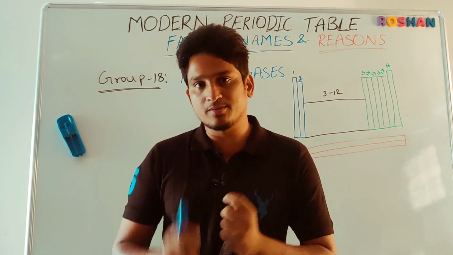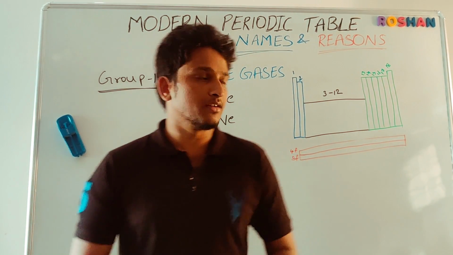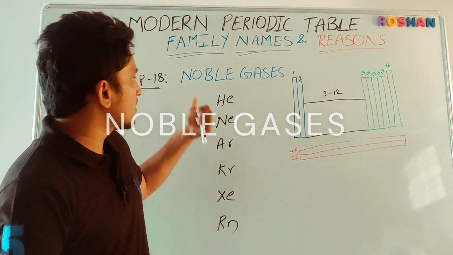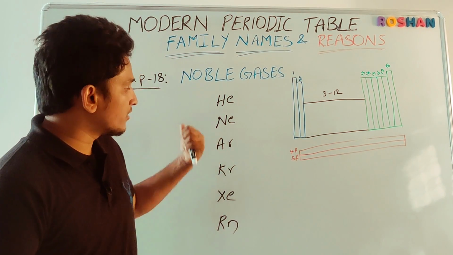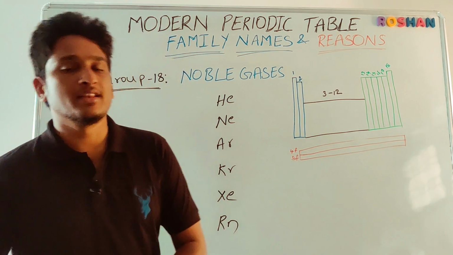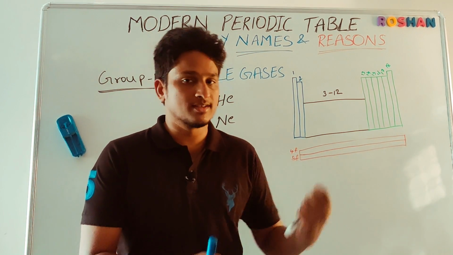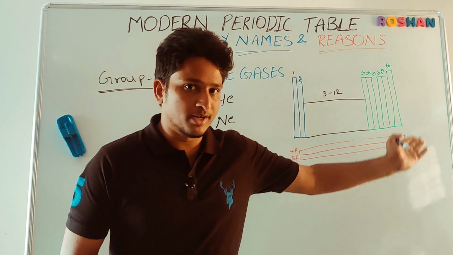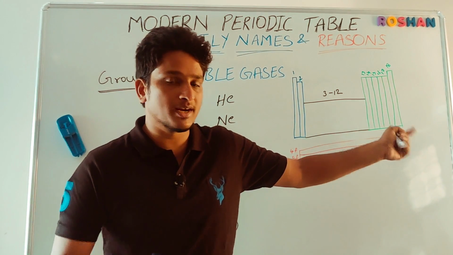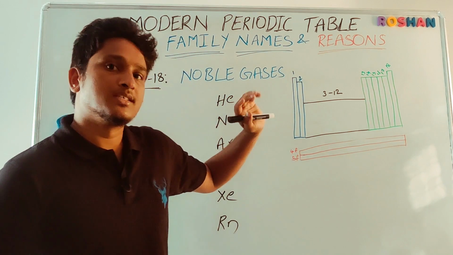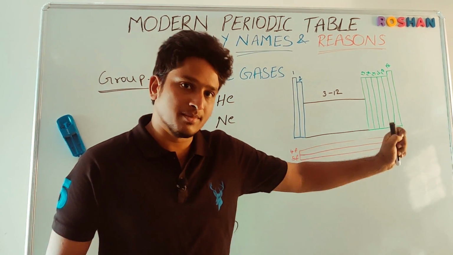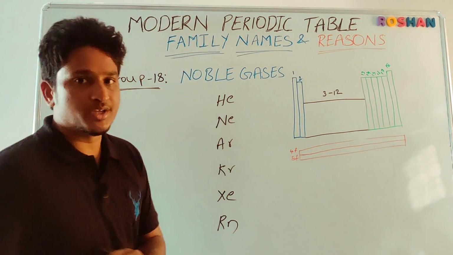Students, next, the last group in the modern periodic table, group 18. So group 18 elements are called as noble gases, and the elements are helium, neon, argon, krypton, xenon, radon, and the recently discovered and added element oganesson, which is in the 18th group. So they belong to the 18th group in the modern periodic table, which is coming from the P block element, but there is an exception. Helium is an S block element which is placed in the P block element in the 18th group because of its chemical resemblance. So what is the chemical nature of these elements?